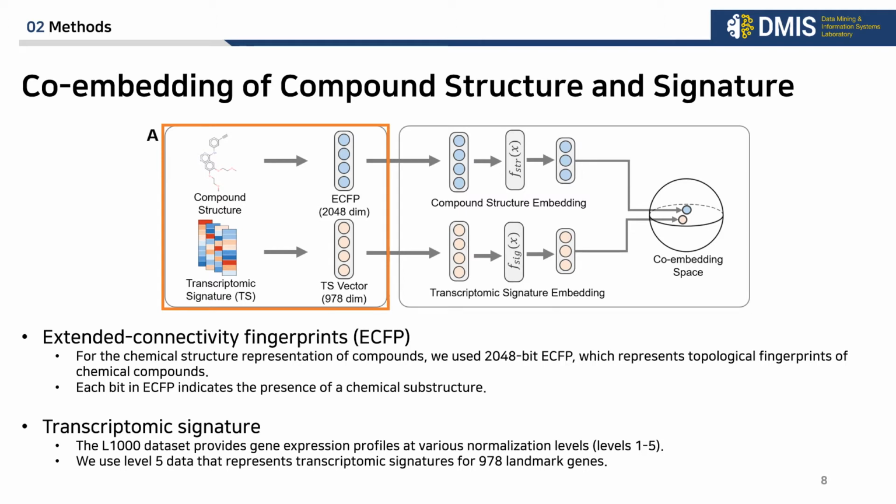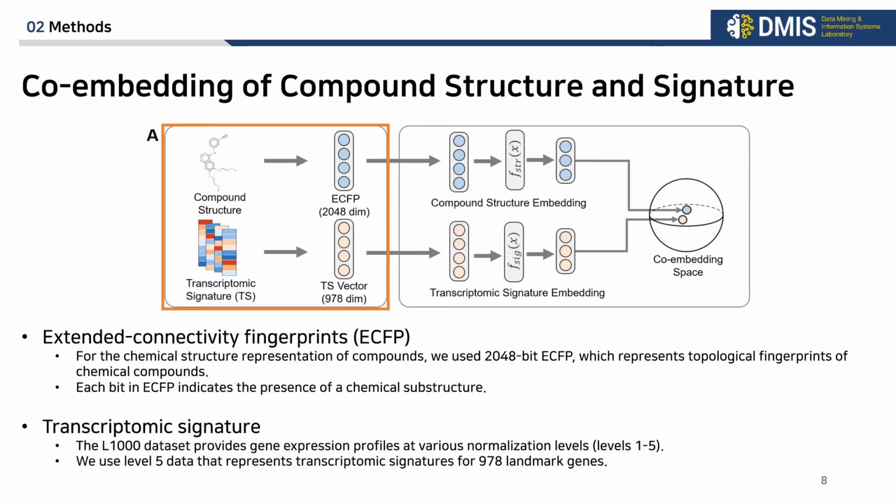Our goal of the co-embedding model is to represent compound structure and transcriptomic signature in the same latent space. So the model uses two types of input data, chemical structure representation and transcriptomic signature. For the chemical structure representation of compounds, we used 2048-bit extended connectivity fingerprints, which represent topological fingerprints of chemical compounds. Each bit in ECFP indicates the presence of a chemical substructure.